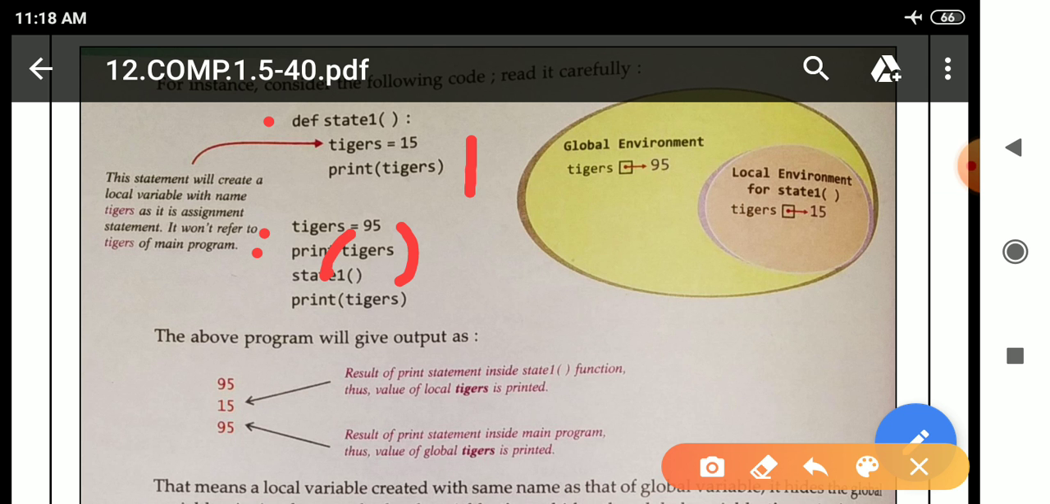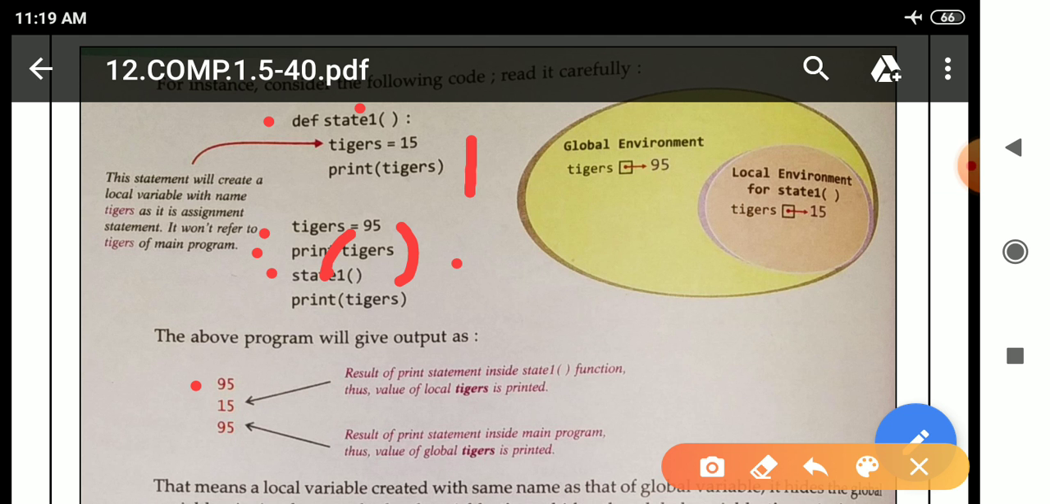Parenthesis will be here. Okay, so print tigers. This particular line will execute and we will get output 95 here. After that, see here, there is a function called state1, because the name of the function is state1. So this means the body of the function will execute.